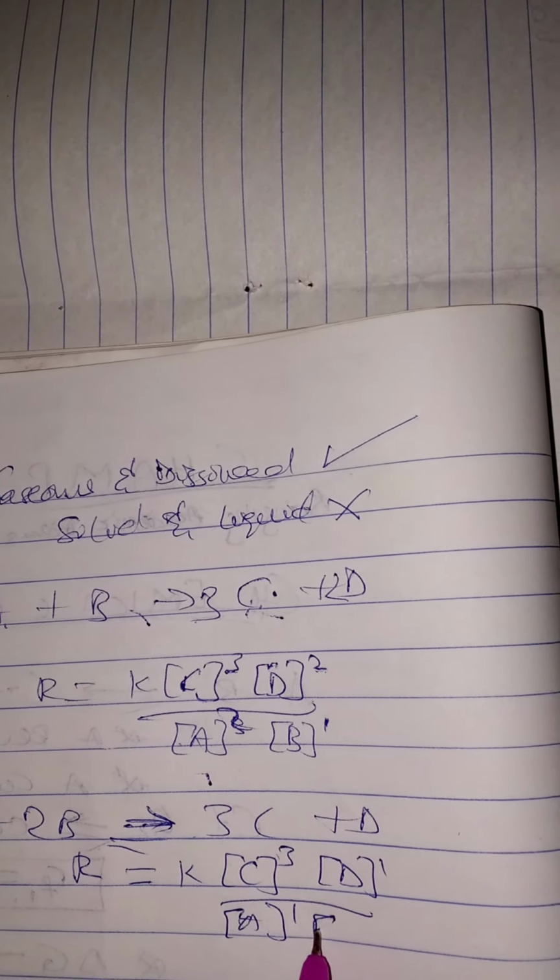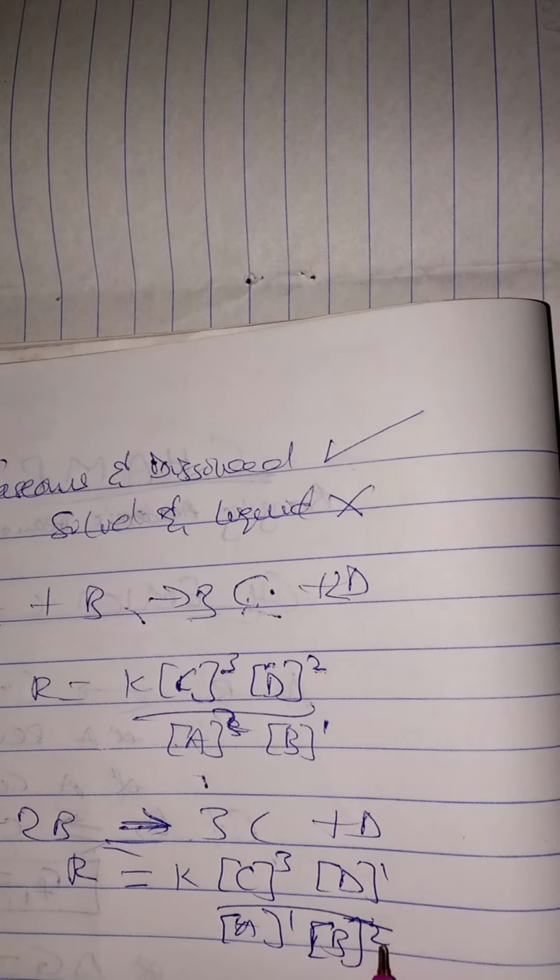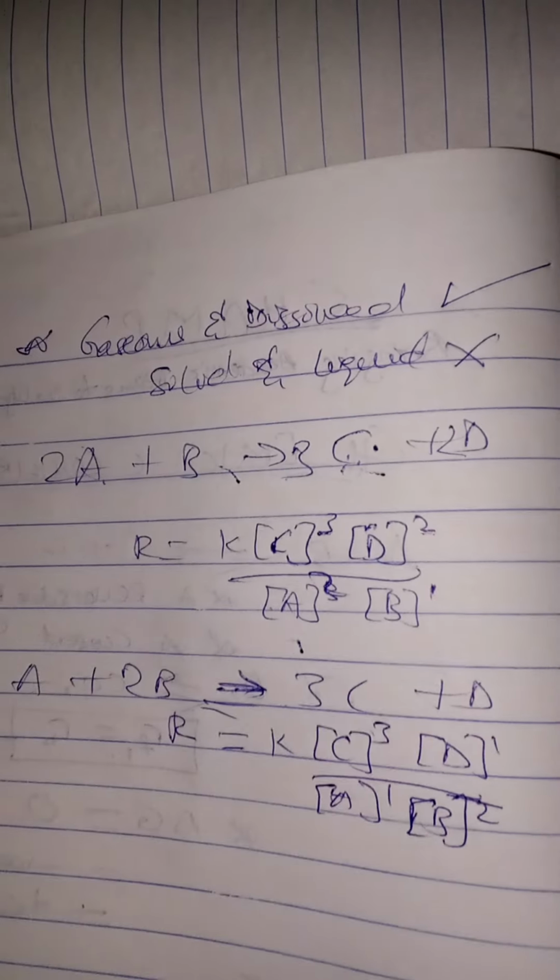Let's try another reaction. Let's say we have A plus 2B to give us 3C plus D, a reversible reaction. Can you try it out now? You can just pause it and try it out. Let's compare our answers. You have K, C raised to power 3, D raised to power 1, over A raised to power 1, B raised to power 2. I'm sure you get how we did this.